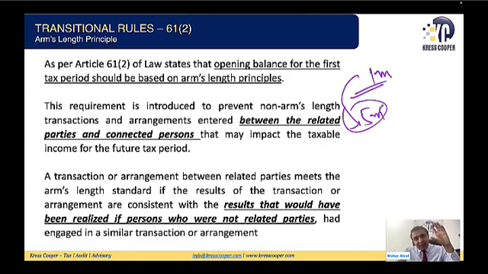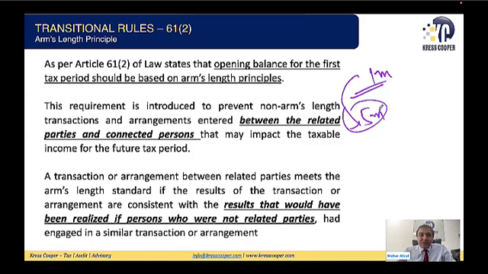Why? Because they have controlled this transaction. By controlling this transaction, they have increased their deductible expenses. Once the deductible expenses have gone up, ultimately their taxable profits have come down. So this was the reason for the introduction of this provision in the law, that businesses need to carry forward the proper expenses. They should not be able to play with the numbers, get more depreciation allowable, or reduce their taxable profits in the future. So this was the reason for the introduction of this provision.